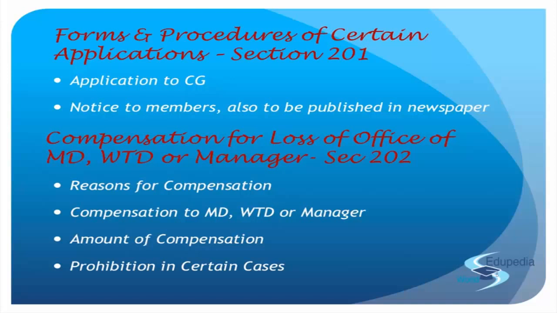In all these situations, you will not receive any compensation. Or if the director himself has insisted on, or is directly or indirectly responsible for, the termination of his directorship, understand, this is not voluntary resignation, he is responsible for the termination, then he will not be allowed any compensation for the same, right?